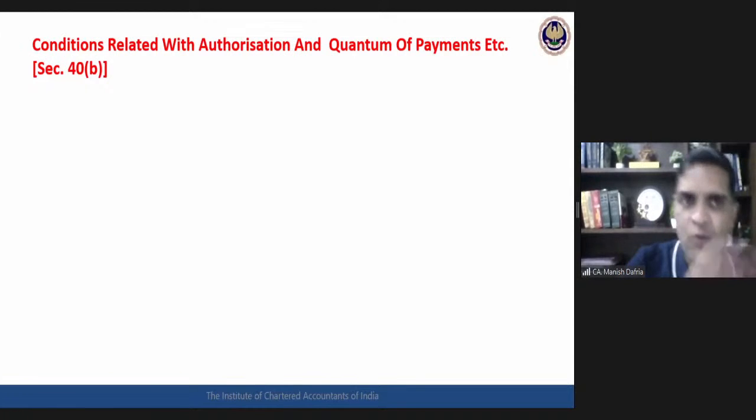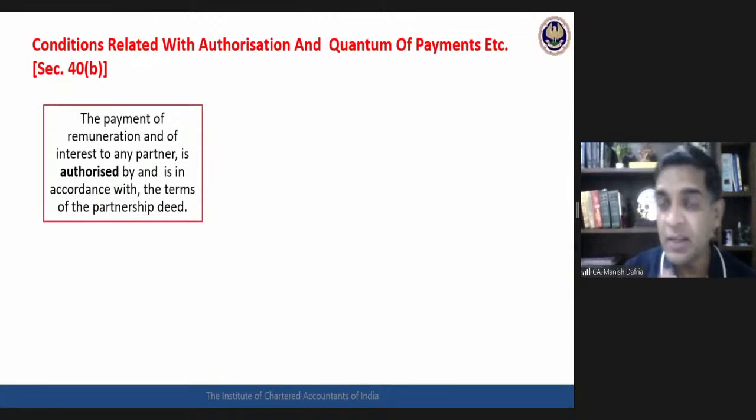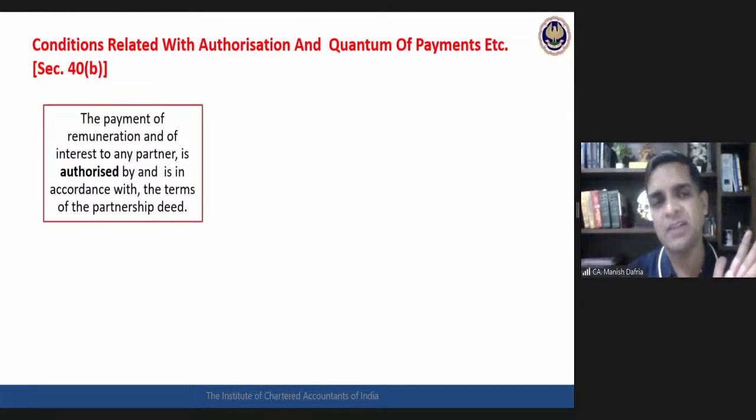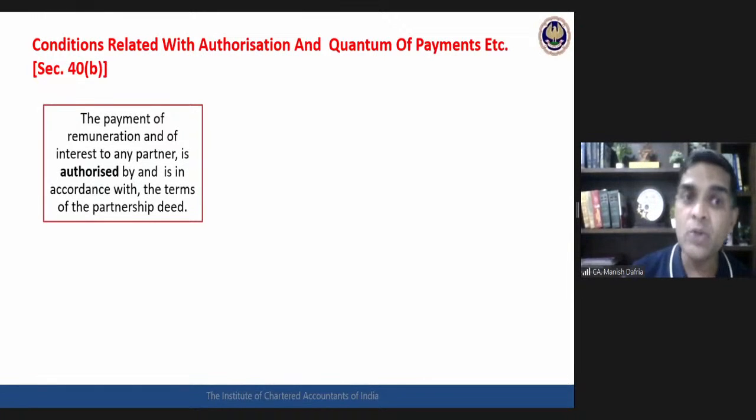What does 40 clause (b) say? That if you want to claim this interest and salary as a deduction, the payment must be authorized and in accordance with the terms of the partnership deed. Section 184 has said the deed must mention the share of profit. Now 40(b) says the deed should also authorize the payment of interest and salary to the partners first. So there has to be something written in the partnership deed that partners shall be paid salary this much, interest this much. That authorization should be there. And then the payment should be in accordance with the terms of the partnership deed.